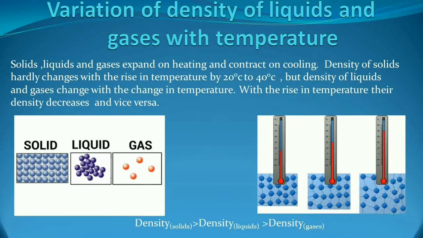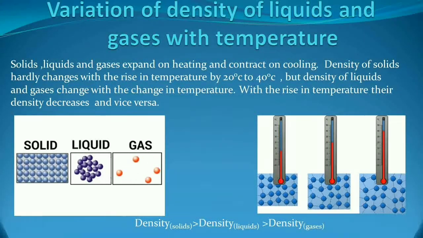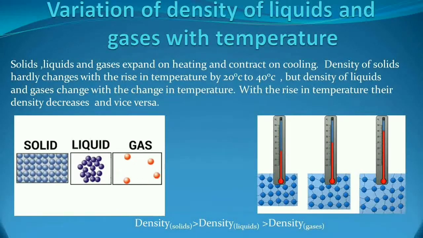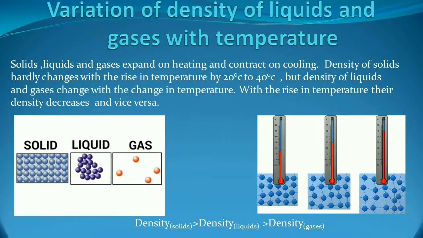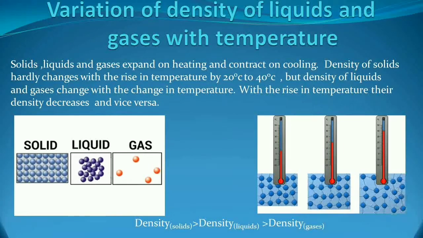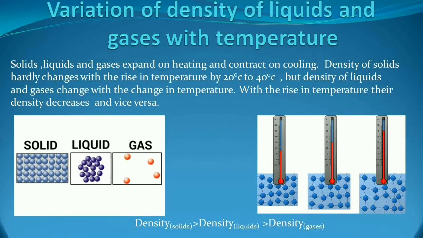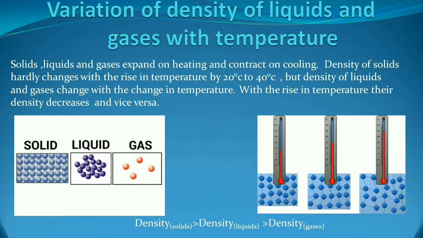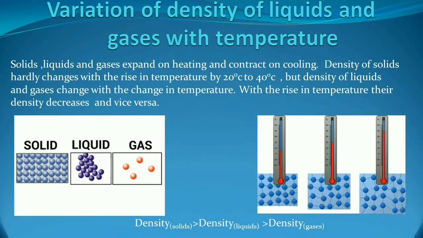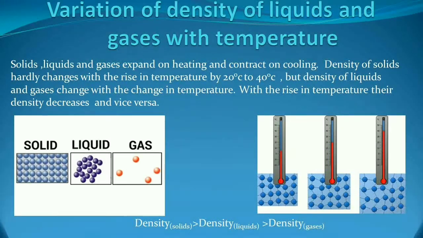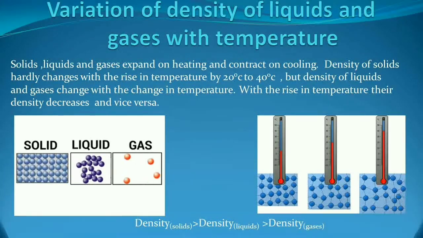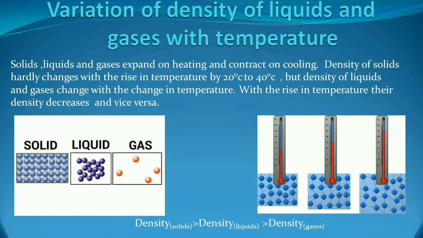Clear? You can see here in the second animated picture the expansion in the different states of matter. The red line is showing the expansion. The first one is the solid, the second one is the liquid, and the third one is the gas. Clear? So you can see in which state of matter the expansion is more. If expansion is more, that means their volume is more. And as we know, the density is inversely proportional to the volume. So if the volume is more, the density will be less. Clear? So you can see in the third one.